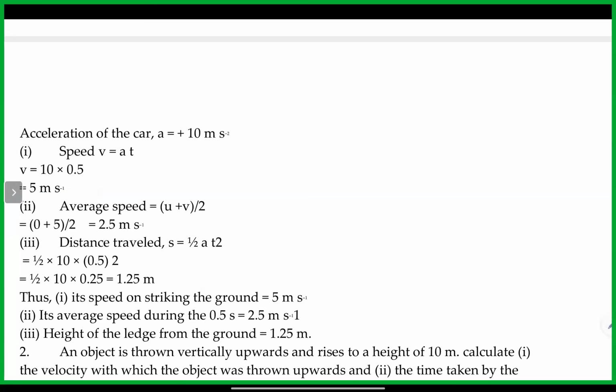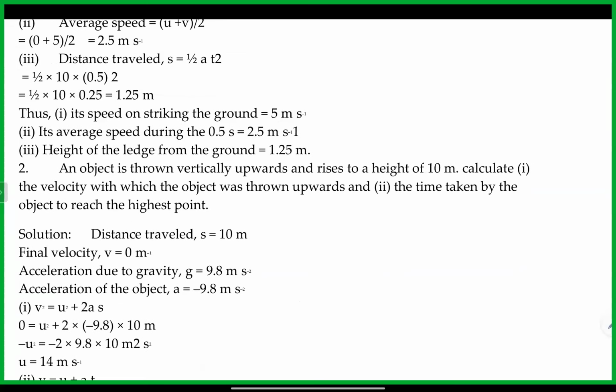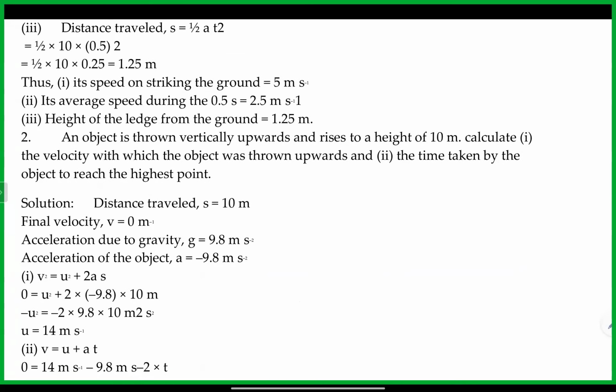Now we'll do the next one. This is an upward movement question. Read the question: an object is thrown vertically upwards and rises to a height of 10 meters. Calculate the velocity with which the object was thrown upwards, and the time taken by the object to reach the highest point. So in this case, first we'll write the given data.